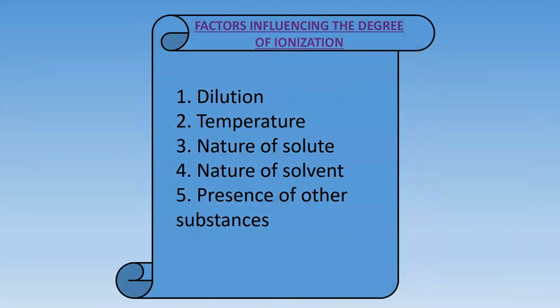The factors influencing the degree of ionization are dilution, temperature, solvent, nature of solute, nature of solvent, and presence of other substances.